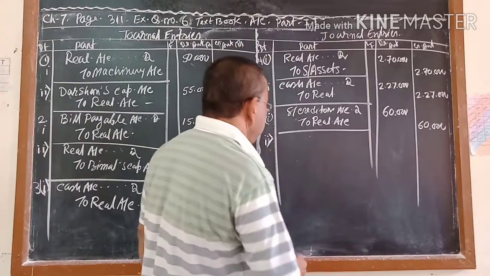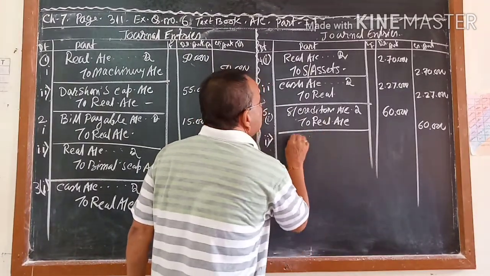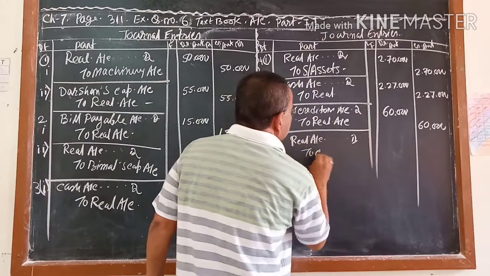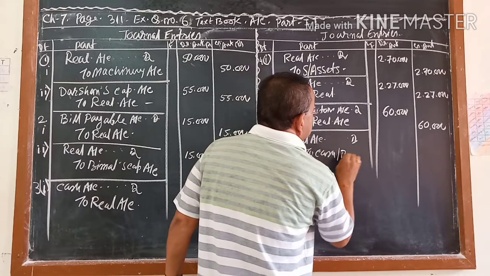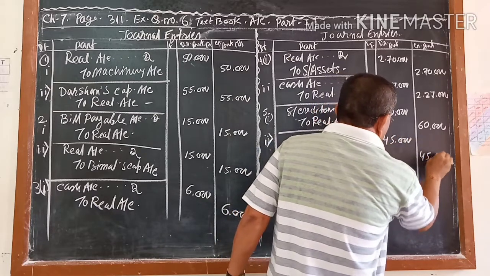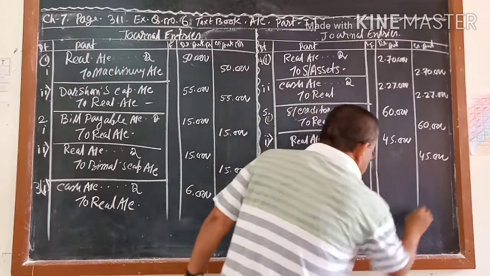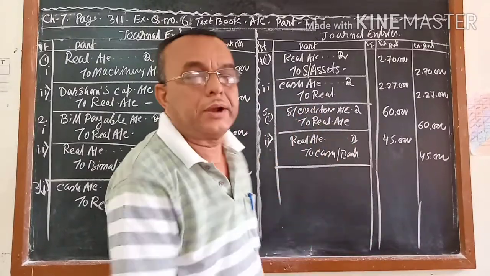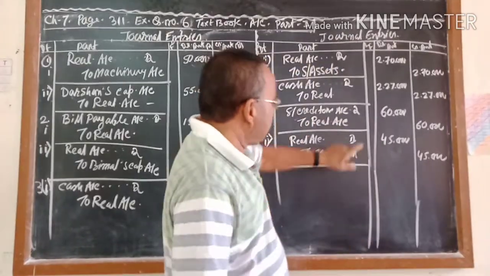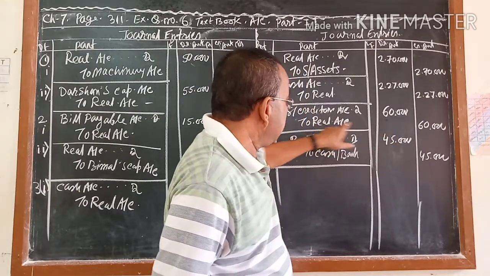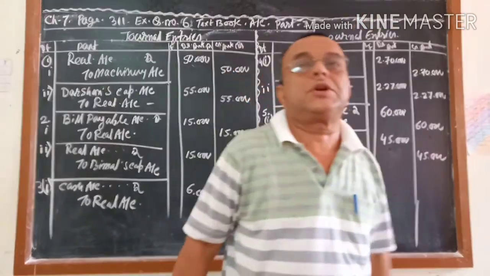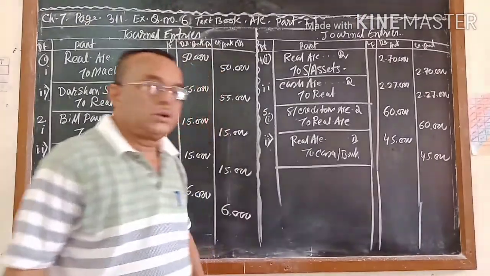Now you paid, meaning cash has gone out. So realization account debit to cash or bank. How much? 45,000. I think a question has already come to your mind. Sir, why have you not written the discount account here? 15,000 discount, this is your credit. That is not right because it is already deposited in the realization account. Realization account was credited by 60,000 and debited by 45,000, so realization account has 15,000 credit. Do you understand what I said?